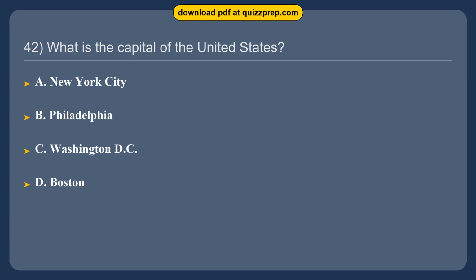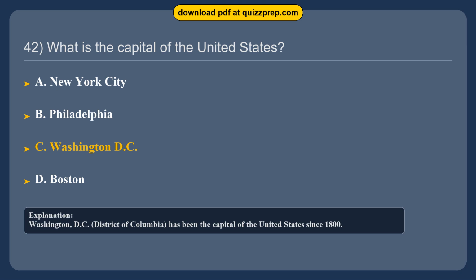Question 42. What is the capital of the United States? Option A, New York City. Option B, Philadelphia. Option C, Washington, D.C. Option D, Boston. The correct answer is option C, Washington, D.C. Washington, D.C., District of Columbia, has been the capital of the United States since 1800.